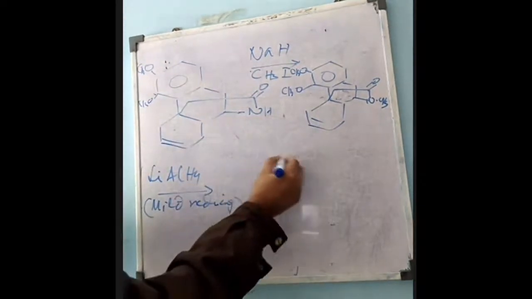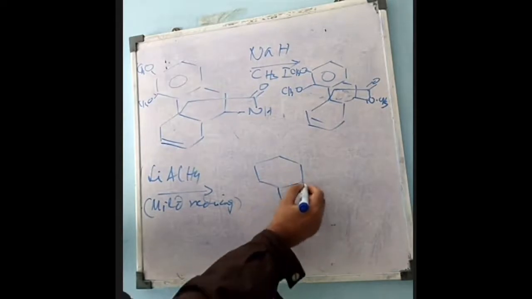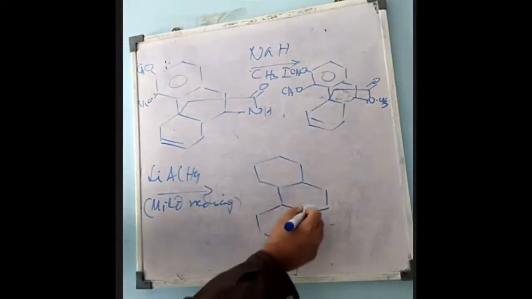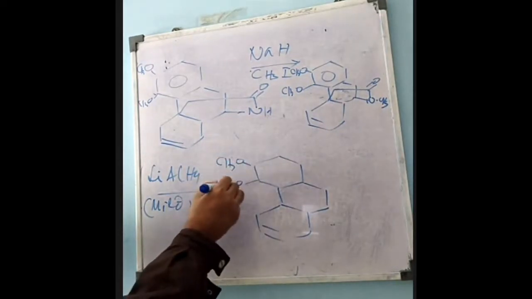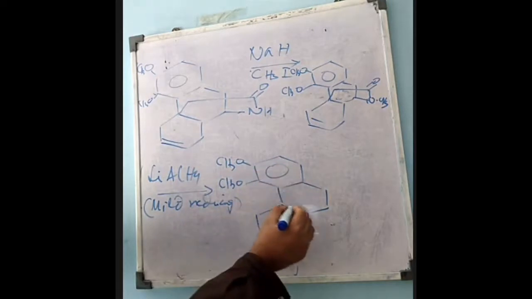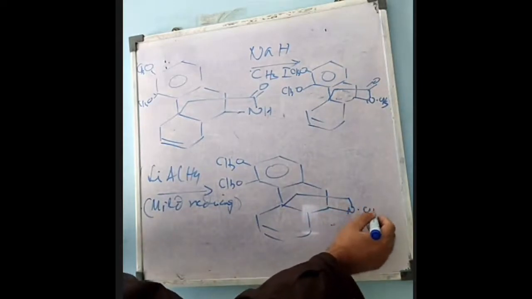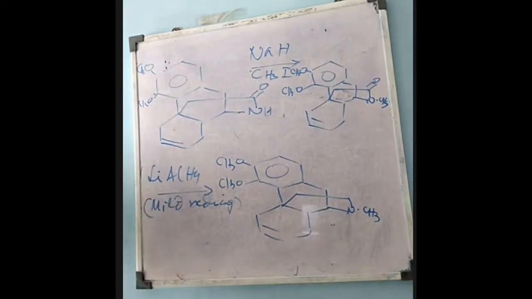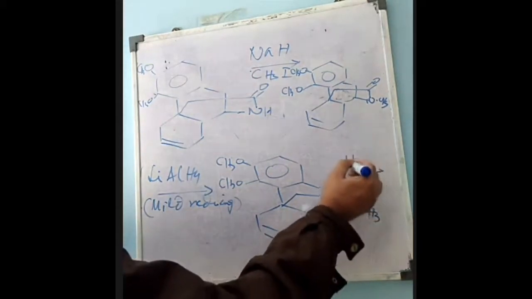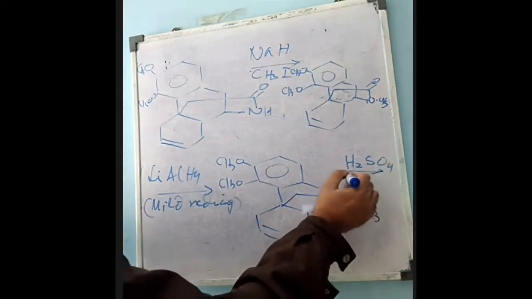So now the carbonyl group of the amide will be reduced. Here the methoxy group remains the same. The carbonyl group of the lactam will be reduced to the CH2 group. Otherwise everything remains the same. Now when we have this compound, it is treated with sulfuric acid, H2SO4. That is the hydration.